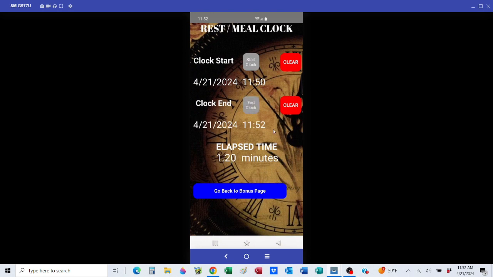If for some reason you click end and it's 44.56 minutes, then just clear that and click it again, and now it will hopefully show where you need to be for how much time has gone by. So very simple, not an issue.